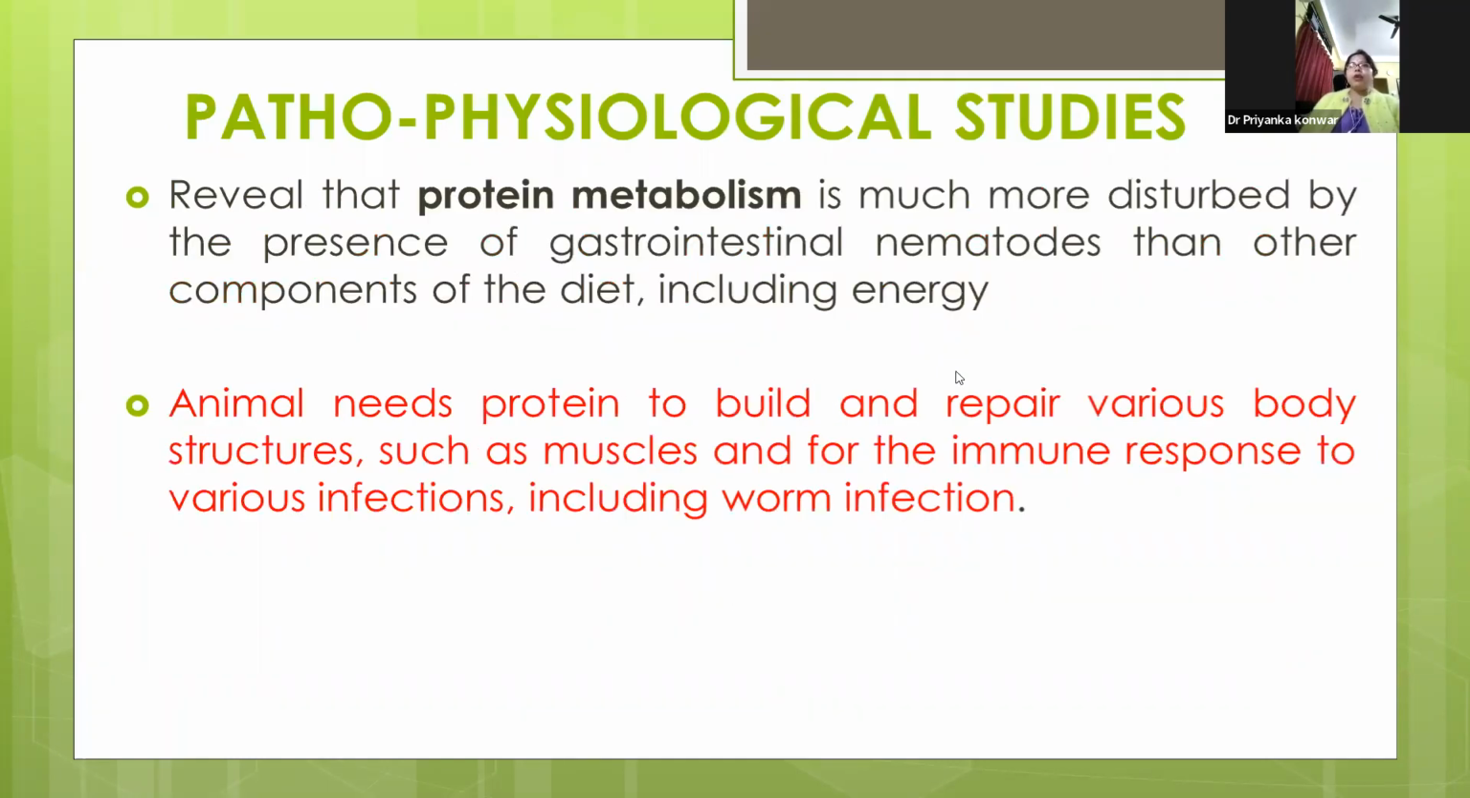If you go for the pathophysiological study, we can see that the protein metabolism is much more disturbed by these GI nematodes than the energy metabolism or the energy component of the diet. The animal needs protein to build and repair various body structures such as muscles, and for the immune response to various infections, including the worm infection.